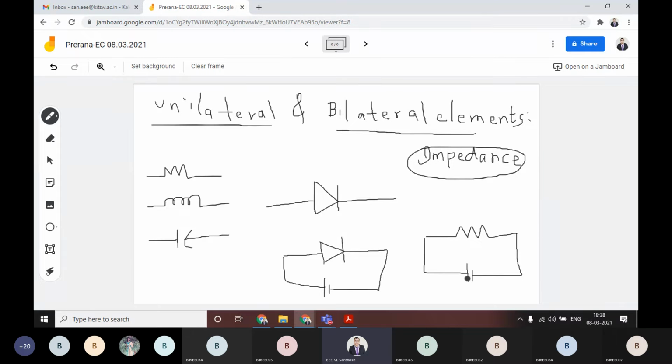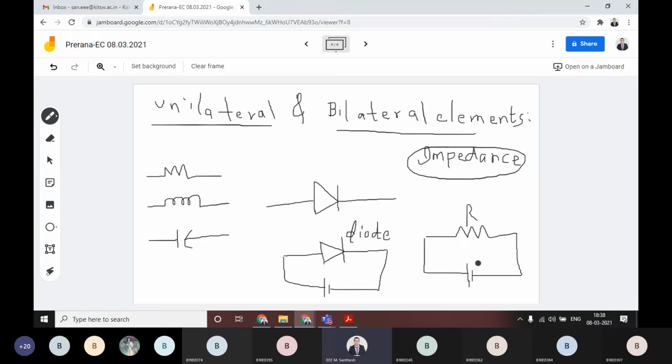You have a resistor connected inside the circuit. There are two elements. Okay, then this is your resistance and this one is the diode. Then you are telling directly this diode is unilateral. This resistance is bilateral. We'll understand how we can call this.